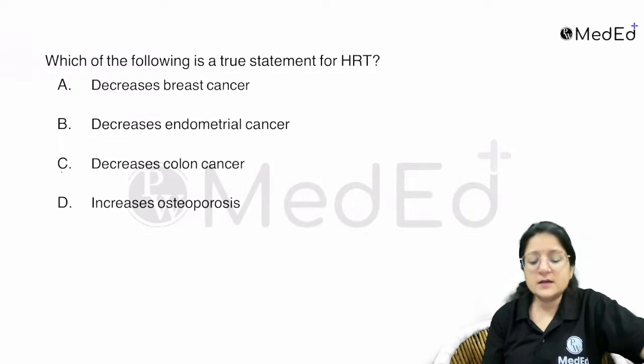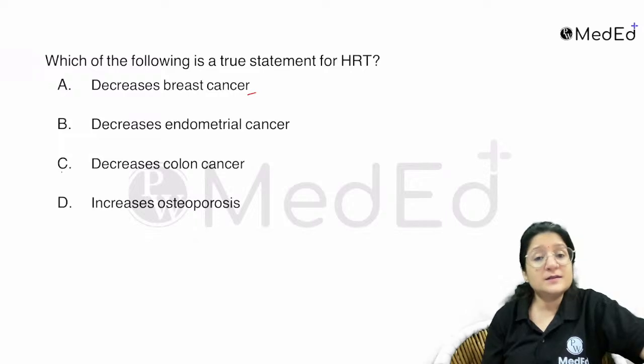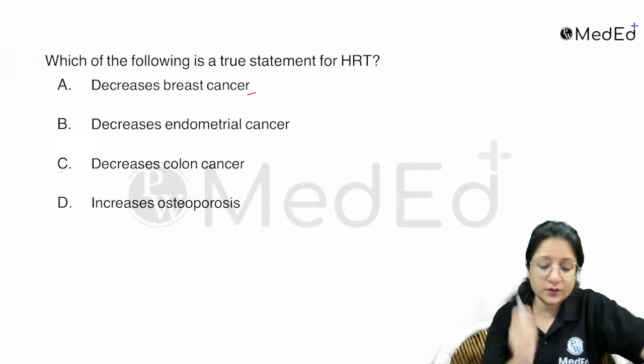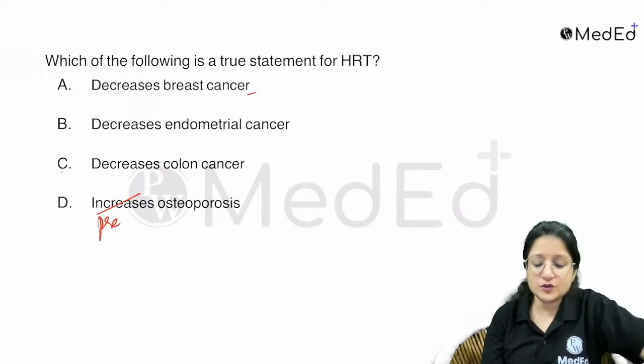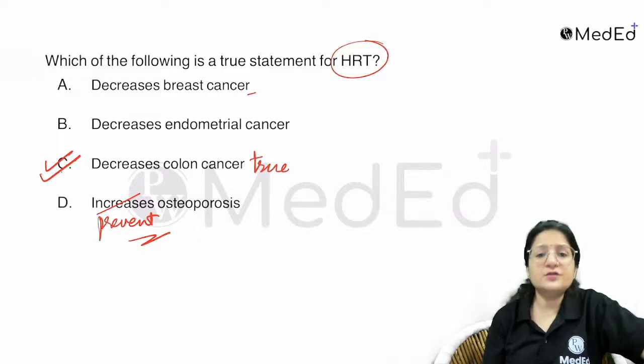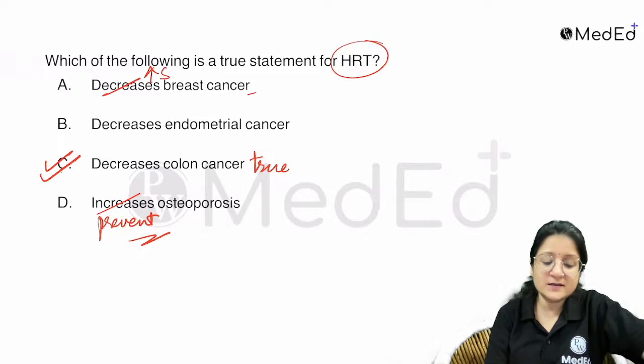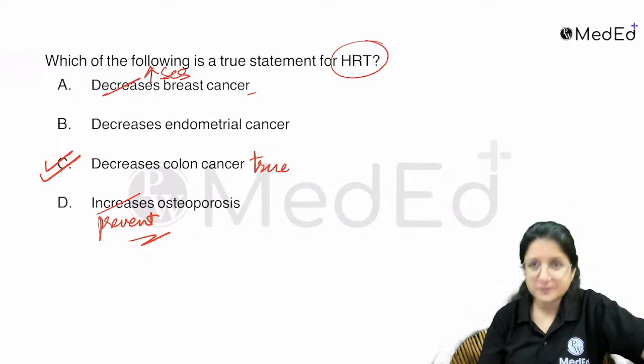Now, which of the following is a true statement for HRT? HRT decreases breast cancer, HRT decreases endometrial cancer, HRT decreases colon cancer. So I just now told you that HRT will prevent osteoporosis. It has protective effects against it. So this is a false statement. It decreases the risk of colon cancer. That is the HRT, any form of HRT. But current use of HRT, particularly the progesterone HRT, actually increases the risk of breast cancer.